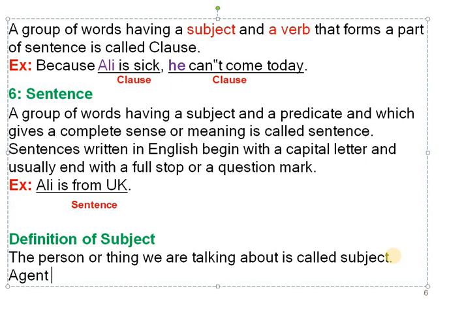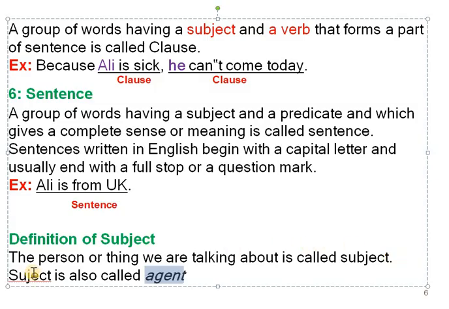A-G-E-N-T, agent. The subject is also called the agent, because we are expecting something from the agent.